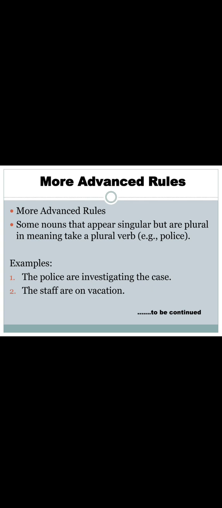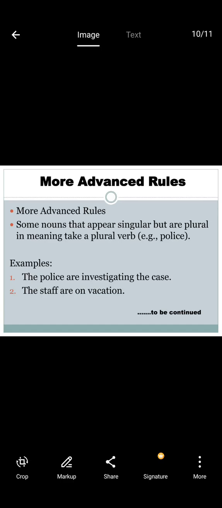If you write "the police is investigating the case", it is wrong. And the staff are on vacation. Here staff is referred to as plural form. If you write "the staff is on vacation", it is wrong; "the staff are on vacation" is a correct answer.